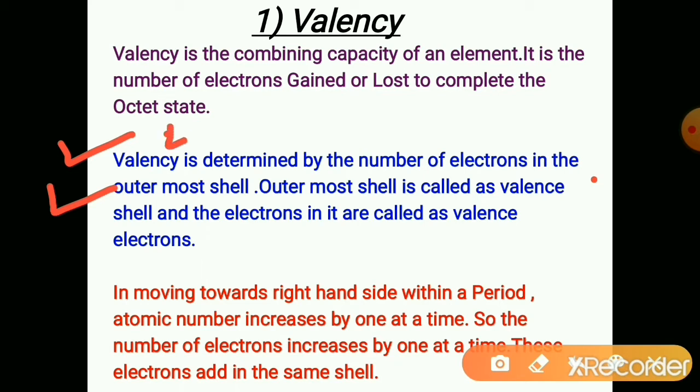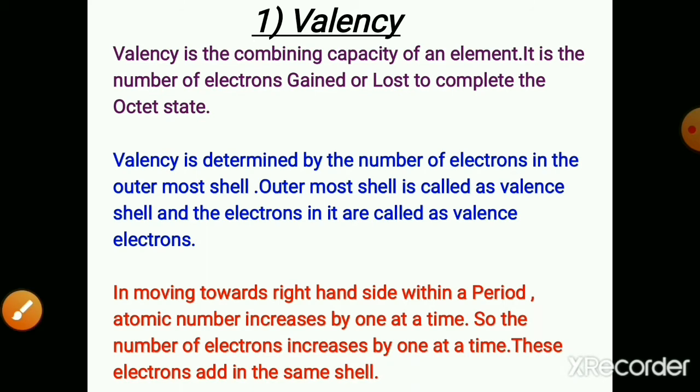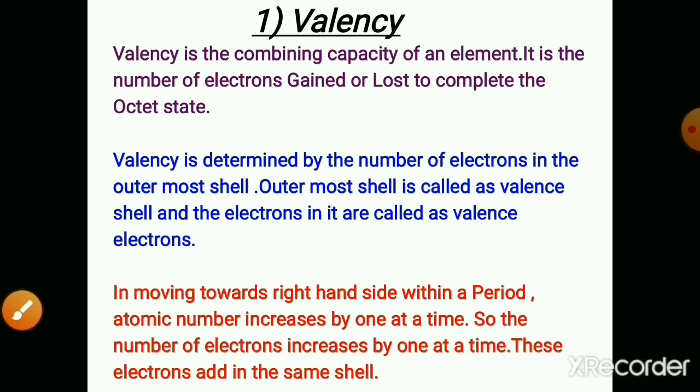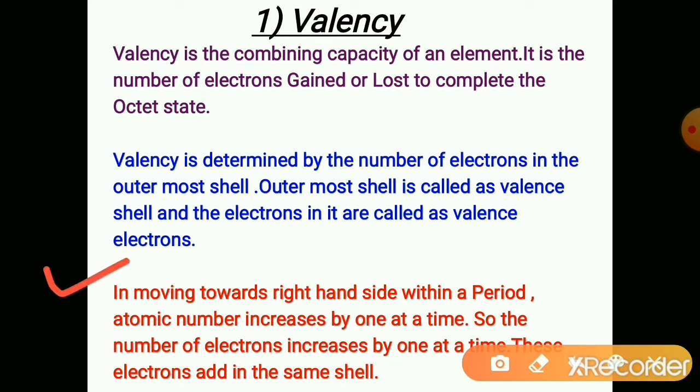The valence shell is the outermost shell, and the electrons in the valence shell are called valence electrons. So valency is determined by the valence electrons. In moving towards the right hand side within a period, atomic number increases by 1 at a time.